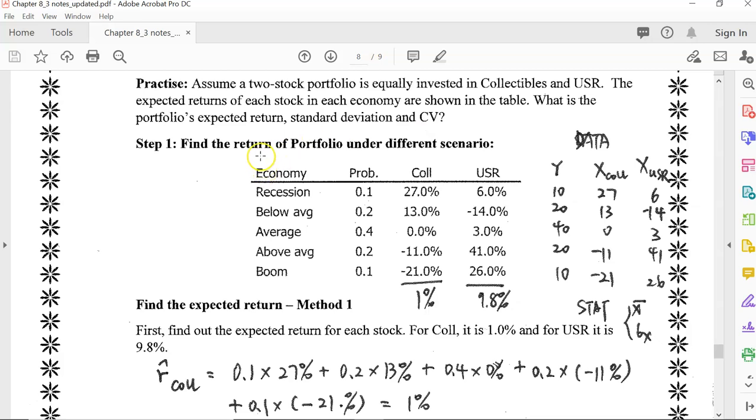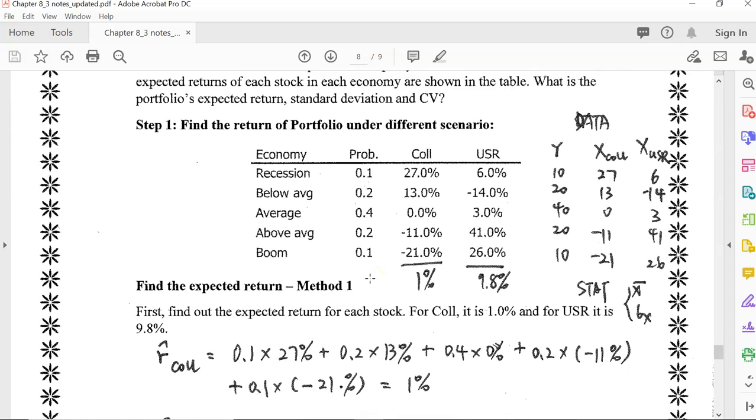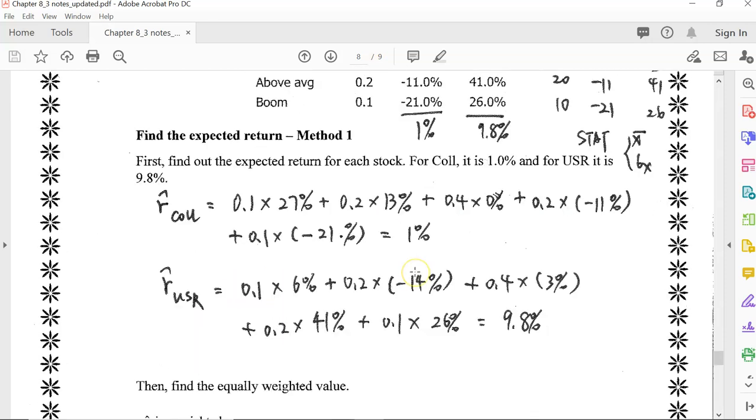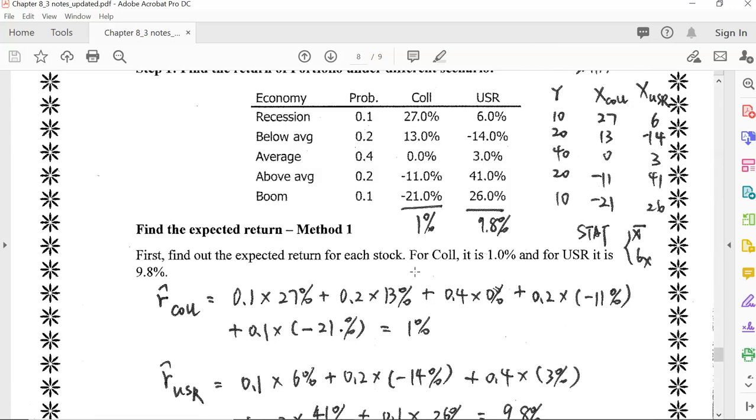Okay, so to find the return of the portfolio under these 5 different scenarios, we can use two methods. I listed 2 methods here.